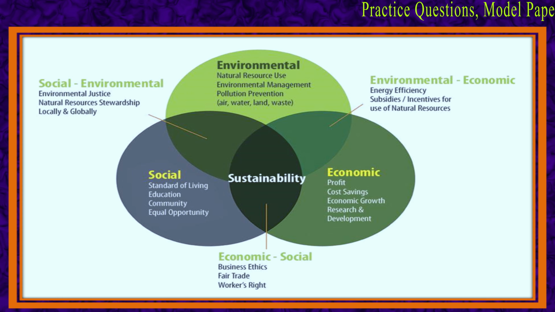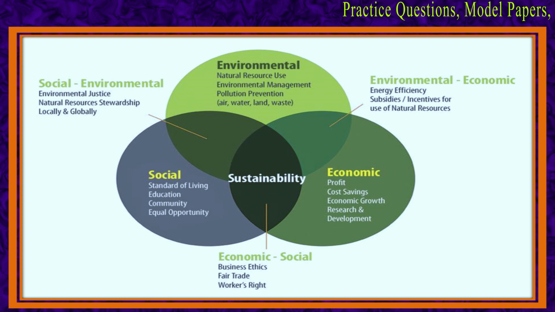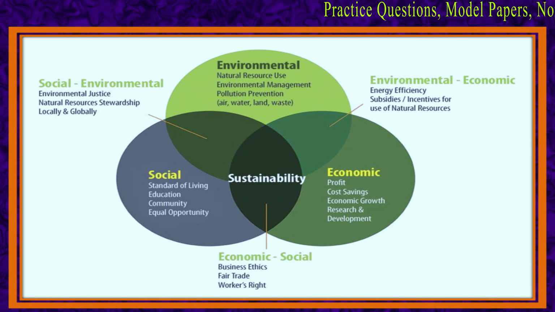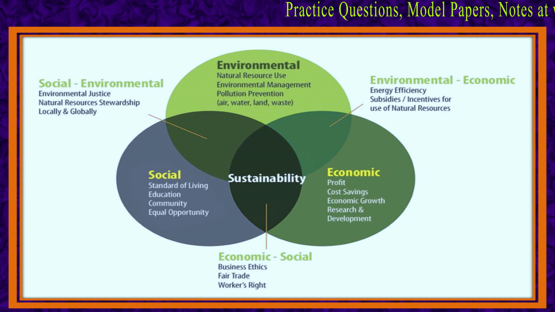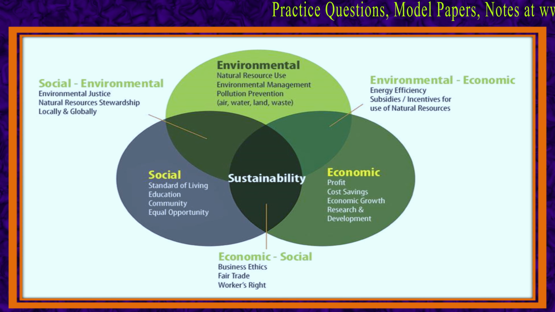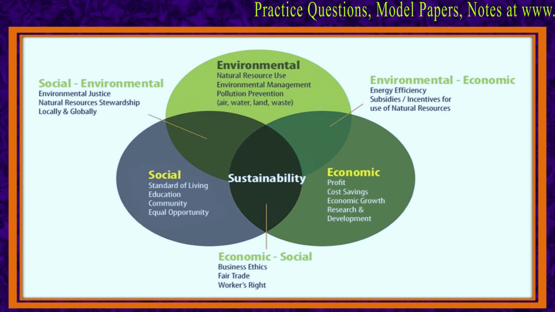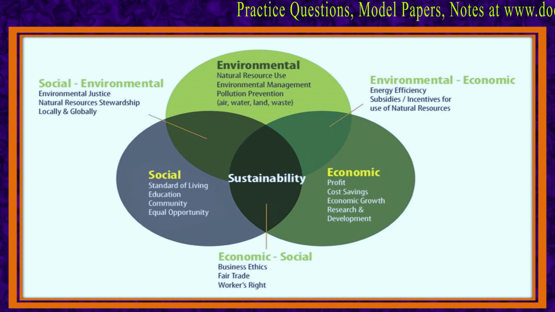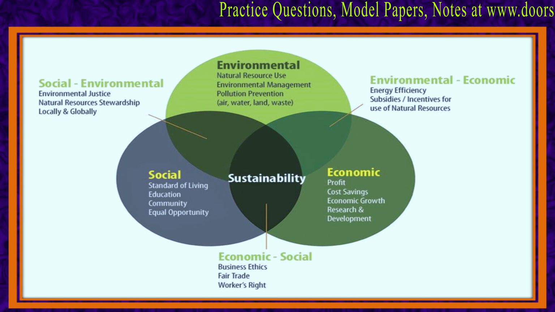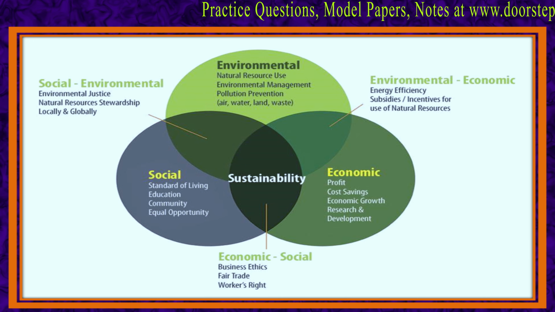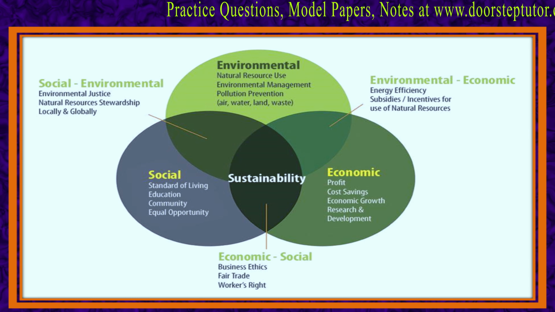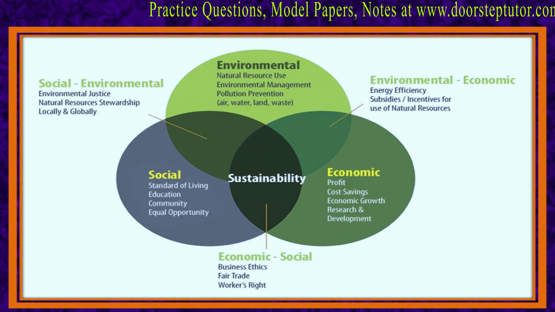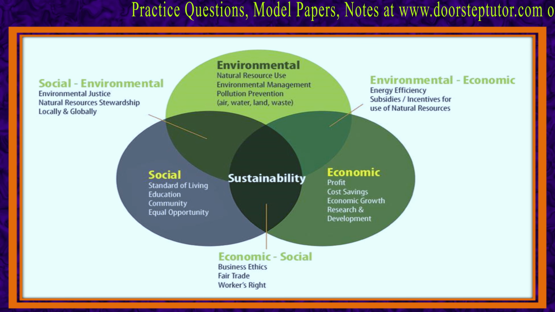The poor economy means economic aspect and poor quality of life is a social aspect. So these two are interconnected. The same is also true for the environment. Suppose in a poor environment, the quality of life cannot be good. So this is how the environmental aspect is related to the social aspect. All these three components are interconnected with one another.